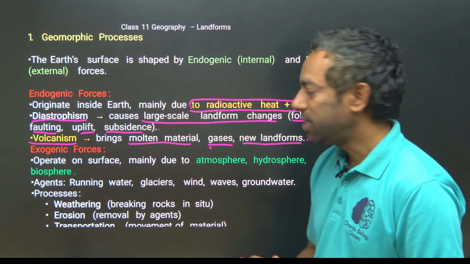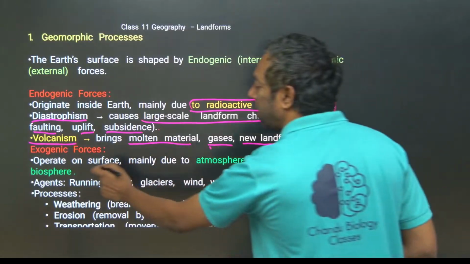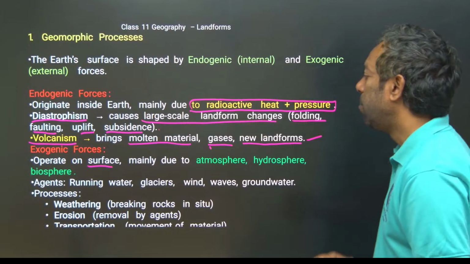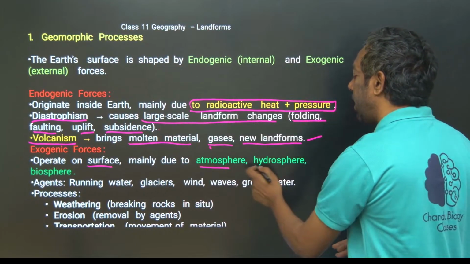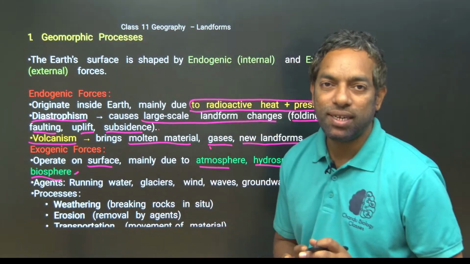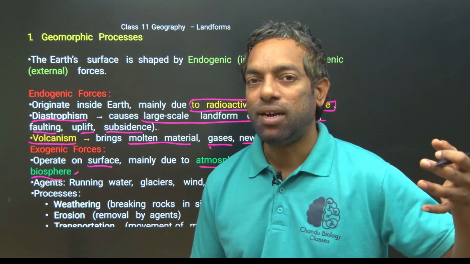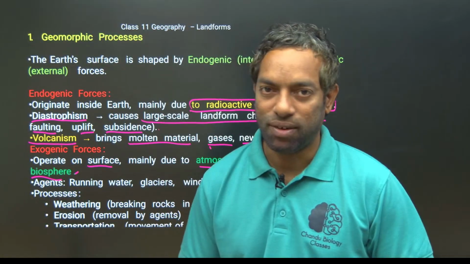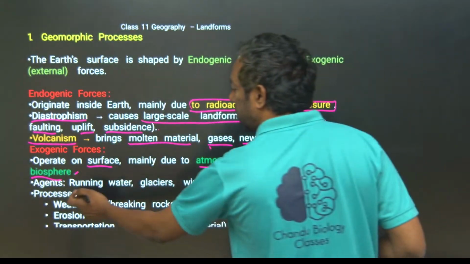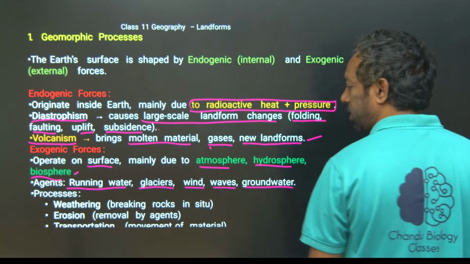Next, exogenic forces. They operate on the surface only, whereas endogenic means inside the earth. Exogenic forces are created mainly by the atmosphere, hydrosphere and biosphere: running water, glaciers, wind, waves and groundwater.